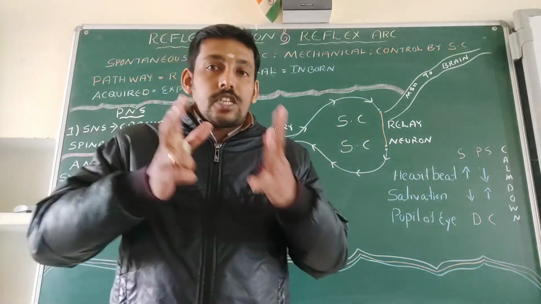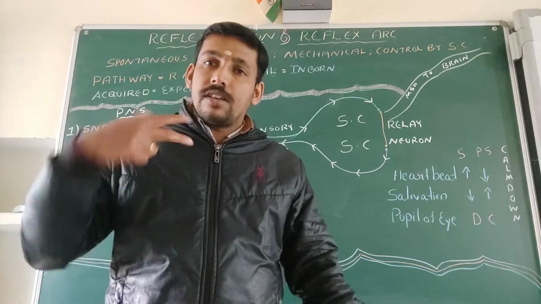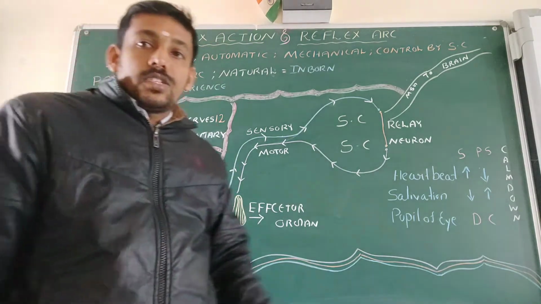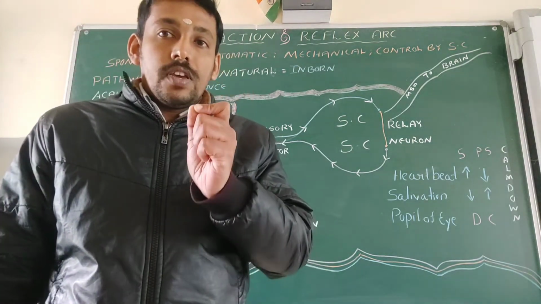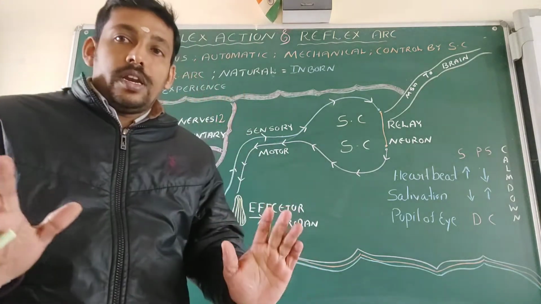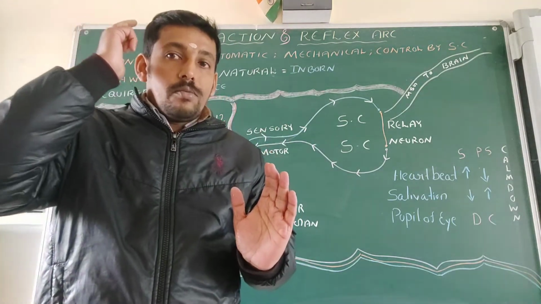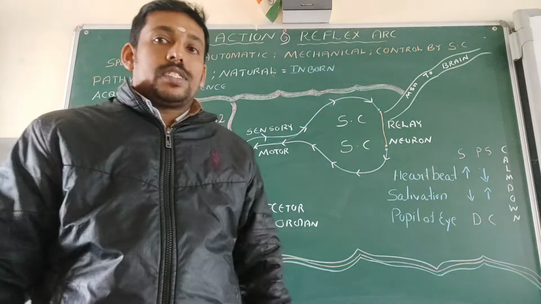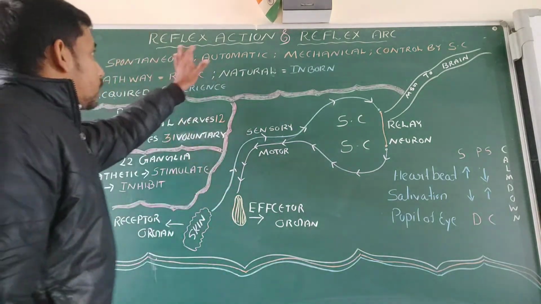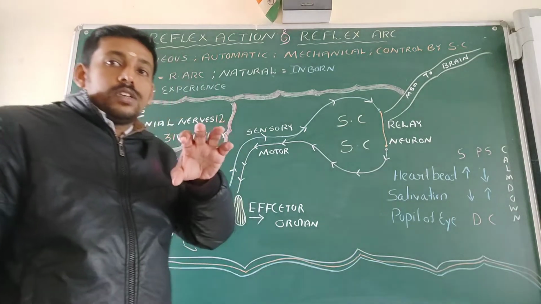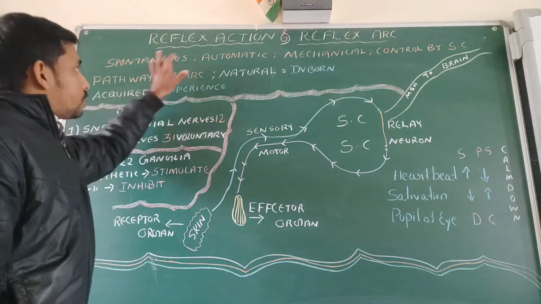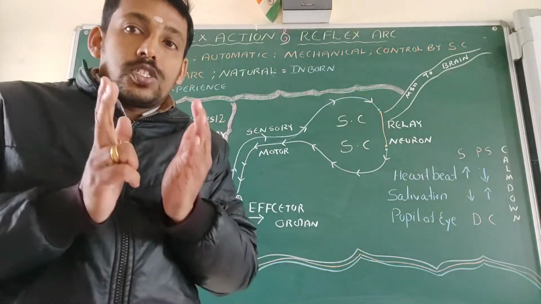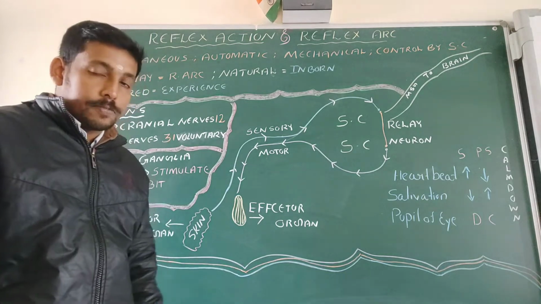Such responses, the immediate or sudden response to a stimulus, are known as the reflex action. This reflex action is under the control of the spinal cord, and it does not need any processing in the brain. There is no involvement of the brain. Such actions are known as what? The reflex actions. So these reflex actions are immediate, spontaneous, automatic and mechanical responses to a stimulus, controlled by the spinal cord. Understand? So that is known as what?